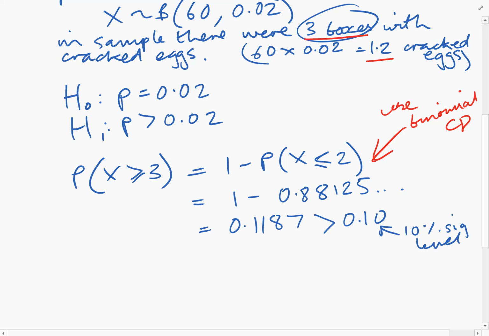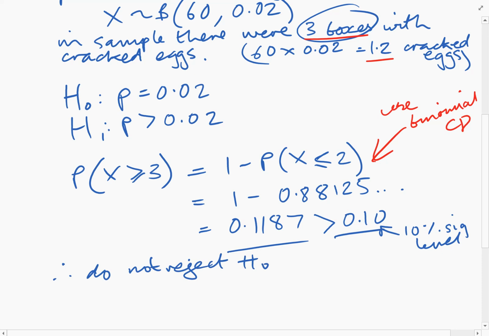It's not that extreme to get 3 boxes with cracked eggs. If it was less than 10%, then that would be significant. However, since this is more than 10%, we do not reject H0.